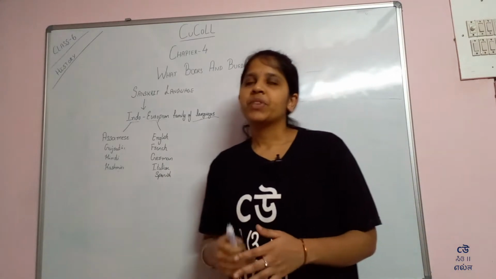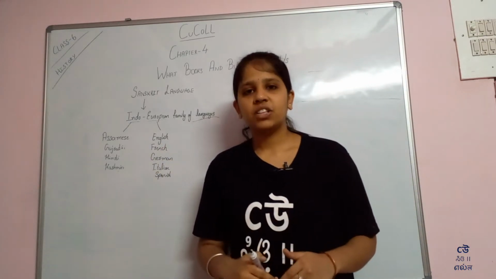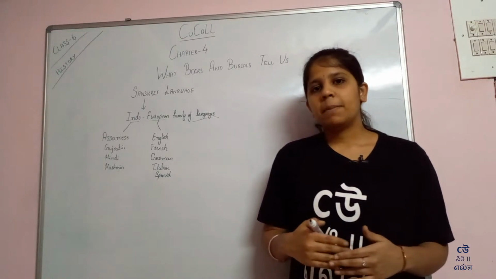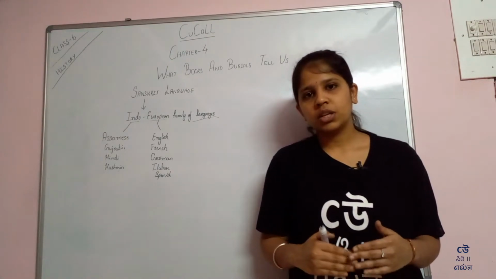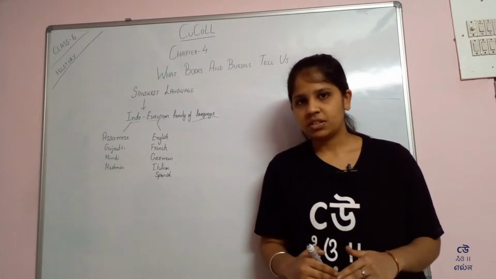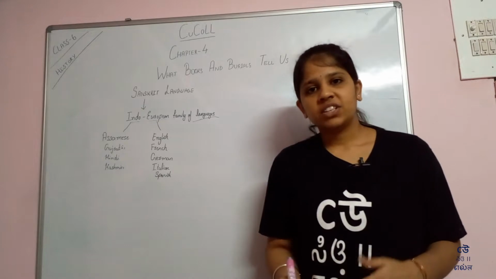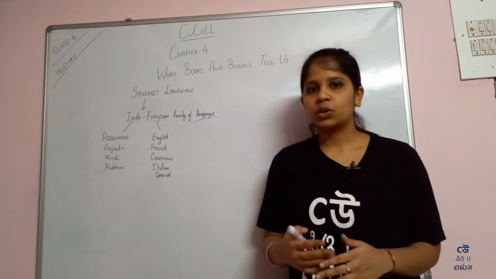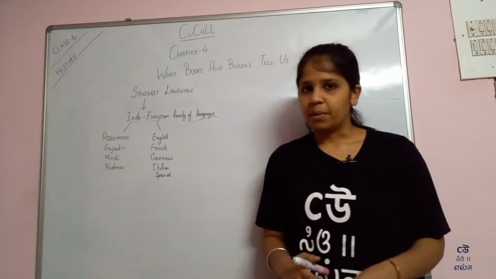In the same way, the languages spoken in the northeast part of India belong to the Tibeto-Burman family of languages. Languages such as Telugu, Kannada, Tamil, and Malayalam belong to the Dravidian family.